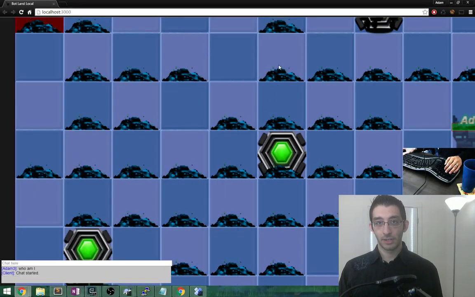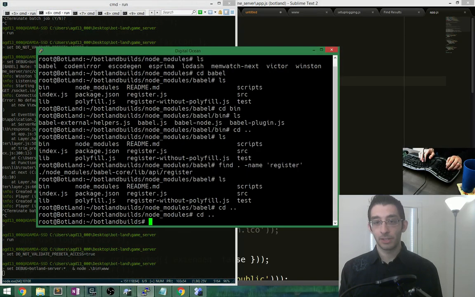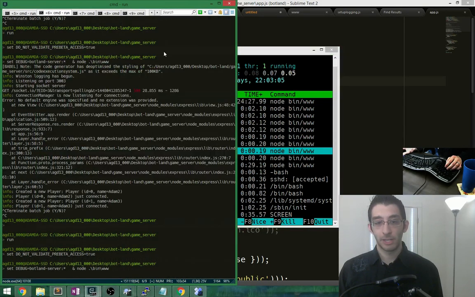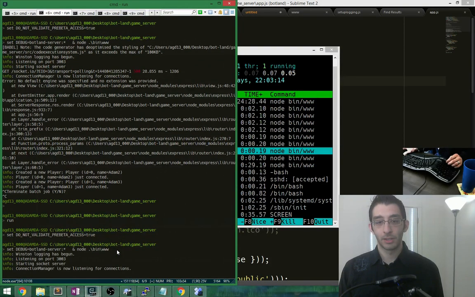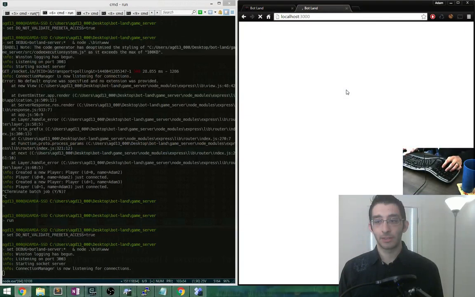Alright, is this gonna work? Is it? Also, how are we doing on the server here? 374 megabytes. Not bad. Is this gonna build? Yeah, it worked. And I've got logging, so perhaps I keep things this way.